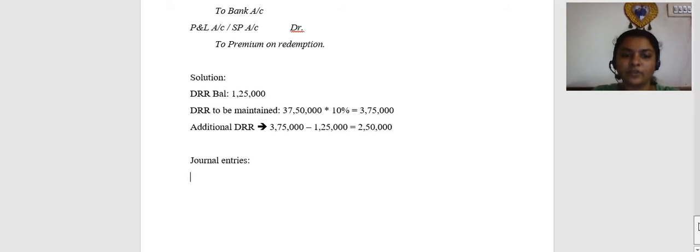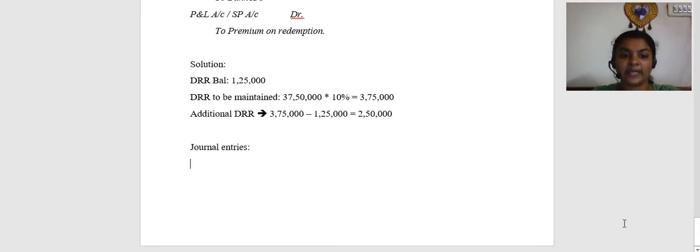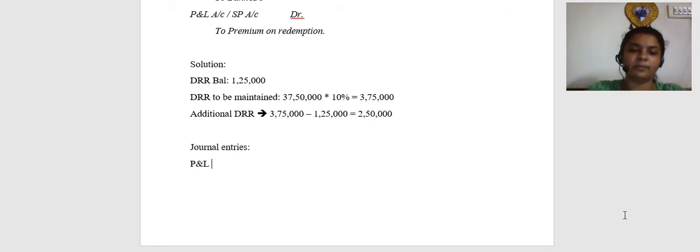First, should we create additional DRR? Yes. If there is excess amount in DRR, no problem. But we have to create additional DRR. So what is the journal entry? P&L account debit to DRR to the extent of 2,50,000.